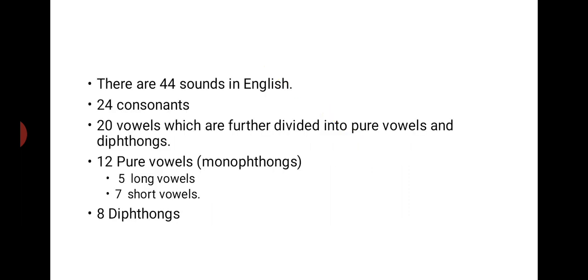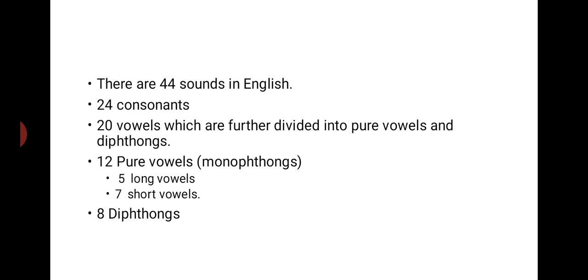So let's start. There are 44 sounds in English, and out of 44 there are 24 consonants and 20 vowels. Vowels can further be divided into pure vowels and diphthongs, and there are 12 pure vowels, also known as monophthongs.